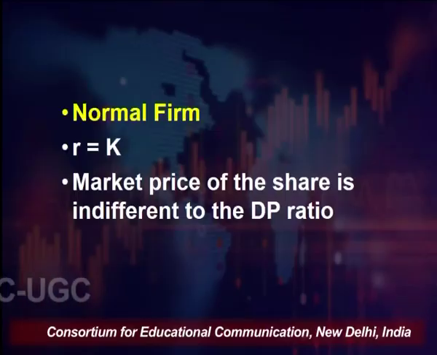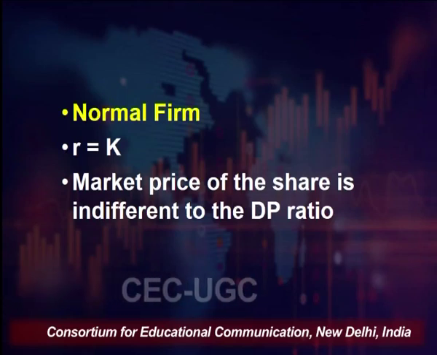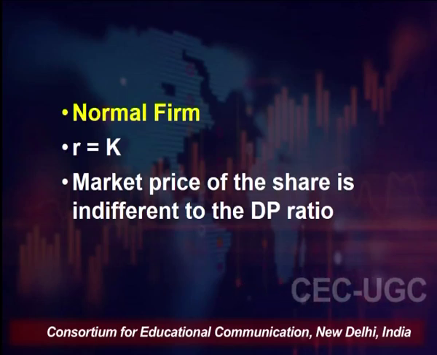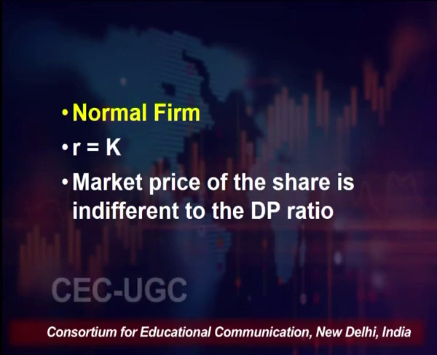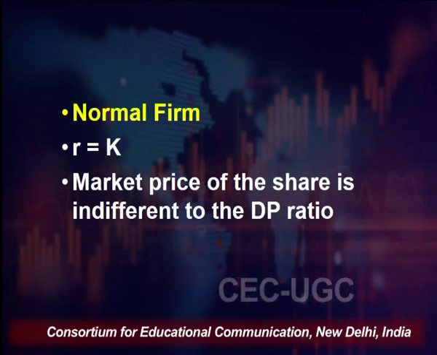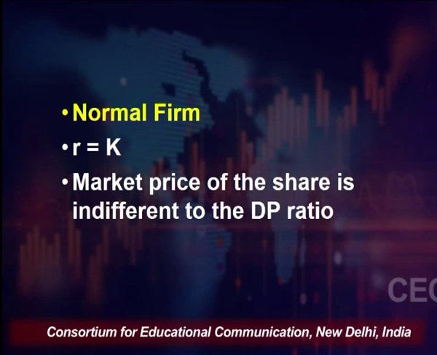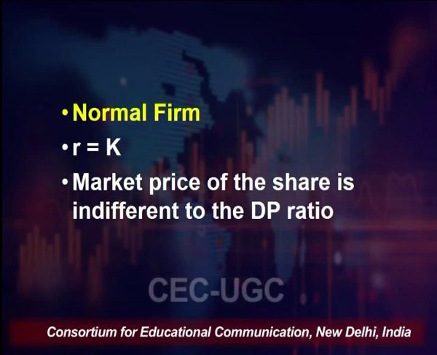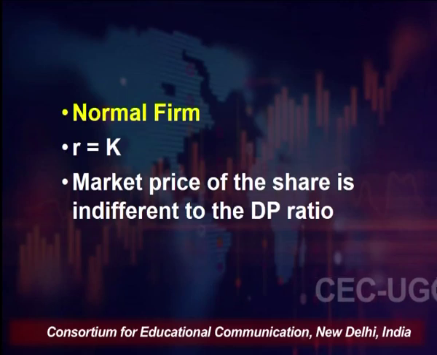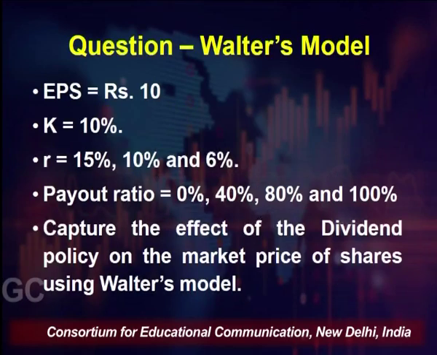The third type of firm that we have is the normal firm. This is the situation where our rate of return is equal to cost of capital, that is, R is equal to K. Here the market price of the share is indifferent to the DP ratio. So, in the first two situations we are dealing with the relevant model of dividend decisions. But if R is equal to K and market price is not impacted by the dividend payout ratio, then dividend decisions are irrelevant for valuation of the firm. Now, let us try and understand this Walters model with the help of one practical example.